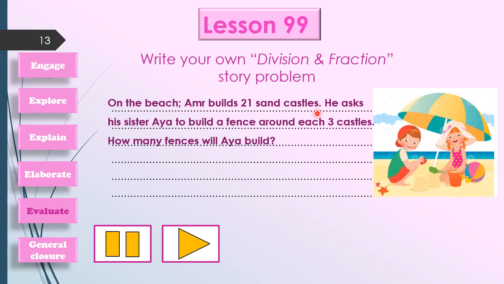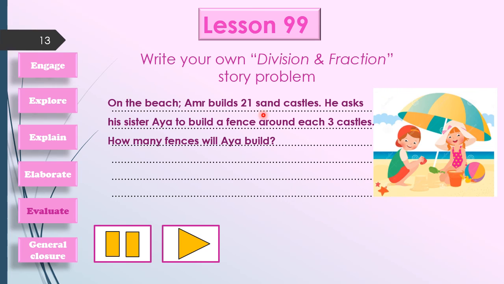He asks his sister Aya to build a fence around each 3 castles. How many fences will Aya build? After writing our story, read it again to make sure you are right in each given idea.